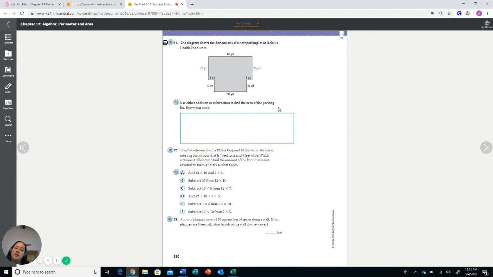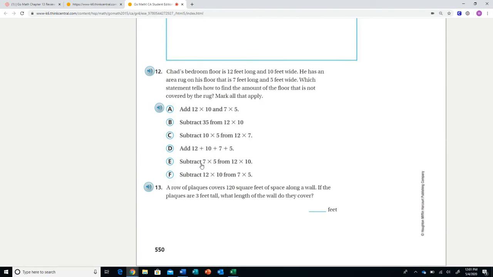All right, guys, so back to the review. I clicked the close button too many times and I got myself kicked out. All right, so back to question number 12 on page 550, chapter 13, math review.